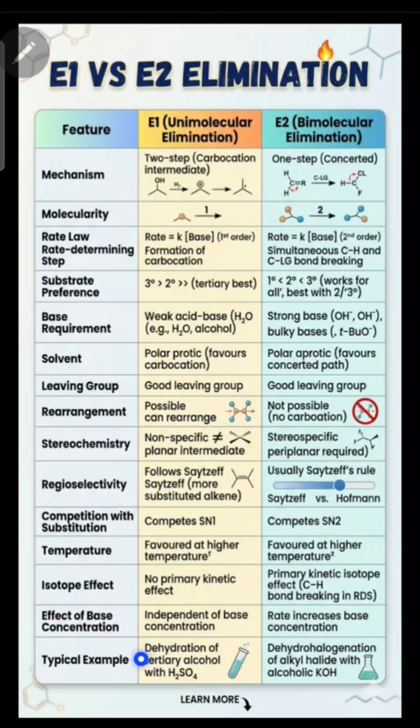A typical example of E1 elimination reaction is the dehydration of alcohols, and for E2 elimination reactions, dehydrohalogenation of the alkyl halide is the typical example.